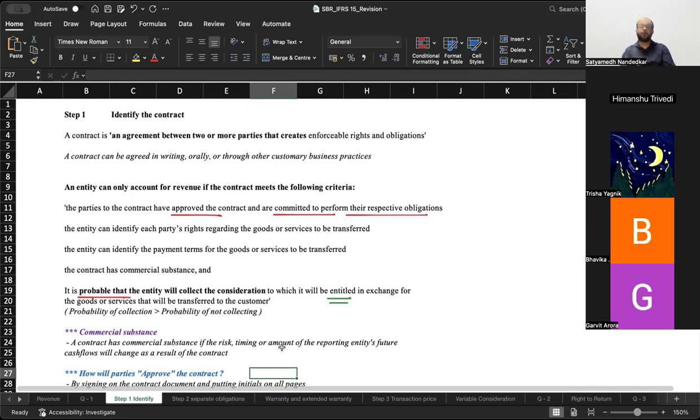And one very important point, it is probable that the entity will be entitled, that the entity will collect the cash, collect the consideration to which it is entitled in exchange for the goods or services transferred to the customer.